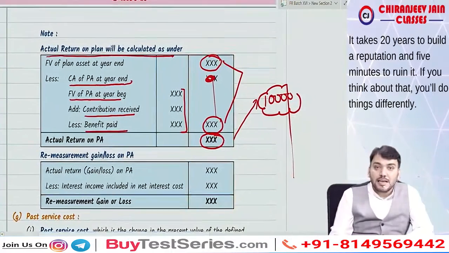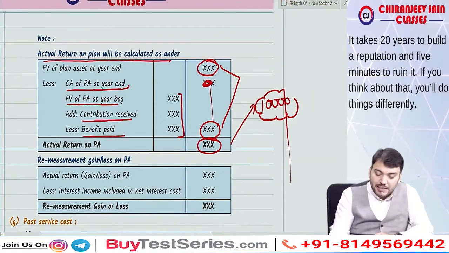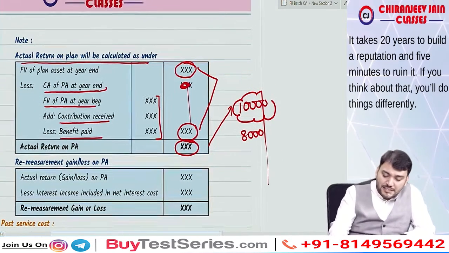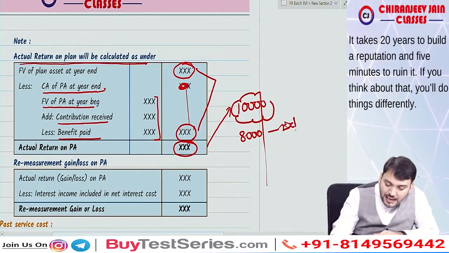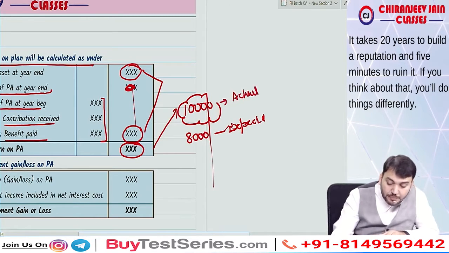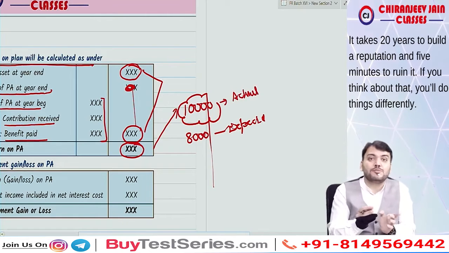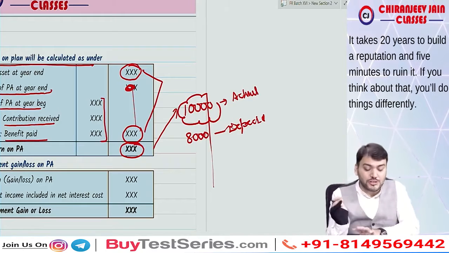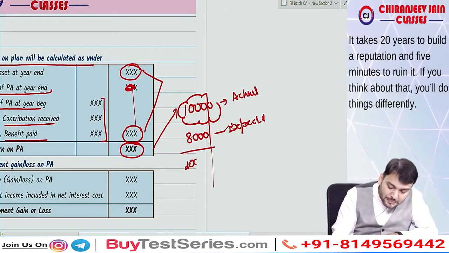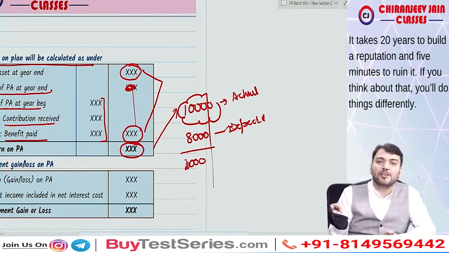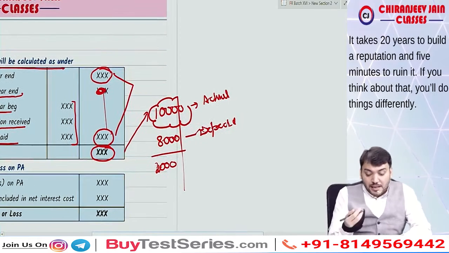Interest income calculated based on discount rate is suppose 8,000. What Ind AS 19 says, this is an expectation. This was the expectation of plan. This was expected, and this is the actual. Actual means, can I say actual is more than expected? So this becomes gain. This gain should be recognized separately, and this gain will be transferred to OCI. So this difference will also be known as remeasurement gain, or you can say actuarial gain, which will be transferred to OCI. It can be reversed also.